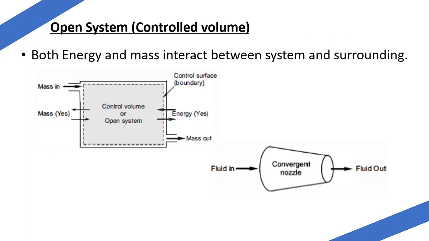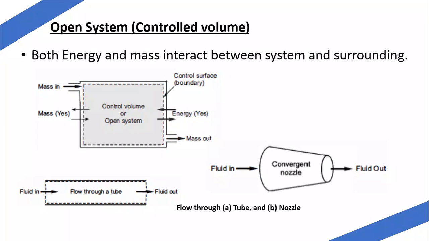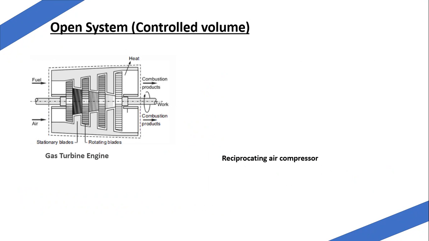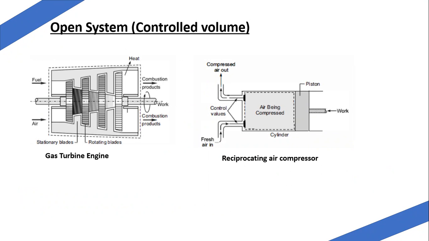The first one is the nozzle, that is a converging nozzle you are seeing over here, and the next one is flow through a tube, that is the fluid coming in and out. The volume remains constant inside this, whereas the fluid will move inside and outside; it will flow. Next one is the reciprocating air compressor, and the gas turbine. So these are some of the examples.